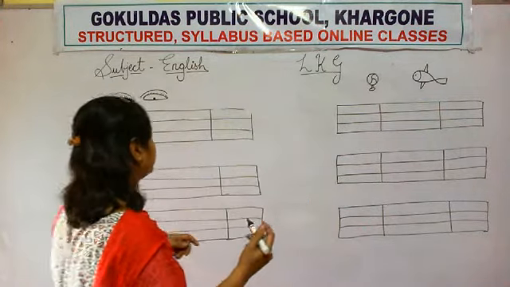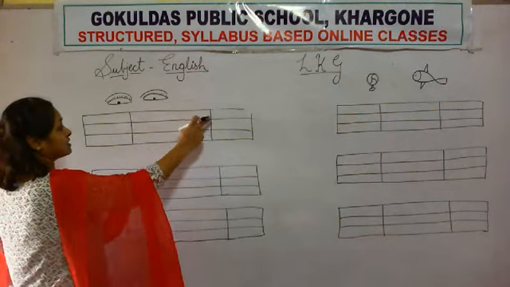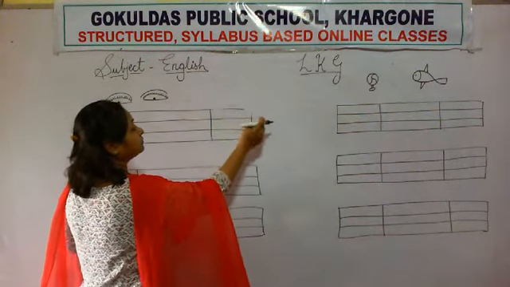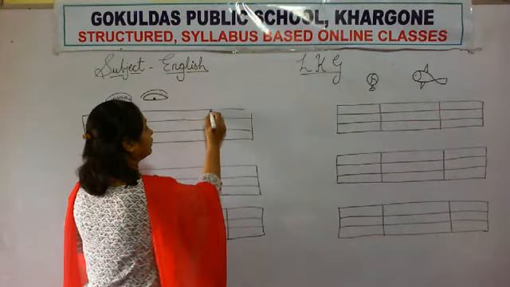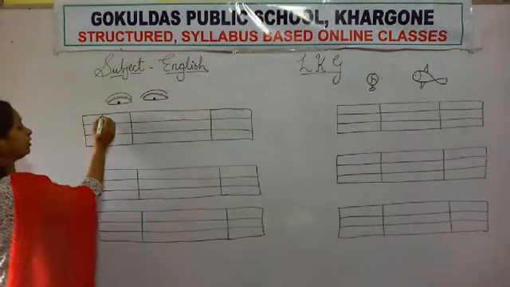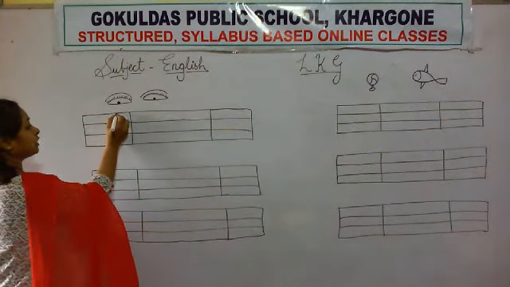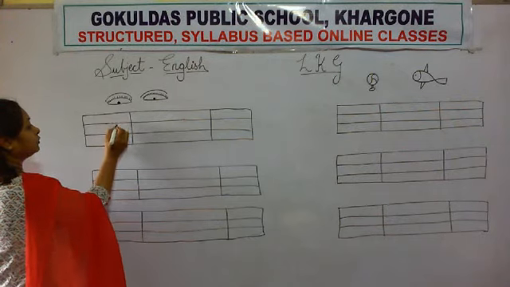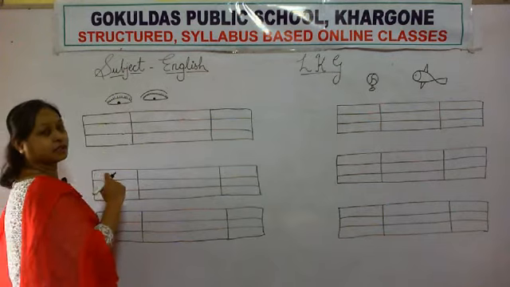Okay. In your notebook you have 4 lines. Upper line, middle line, base line and lower line. Okay? So, how many dots? 1, 2, 3. 3 dots is here and 3 dots is here.